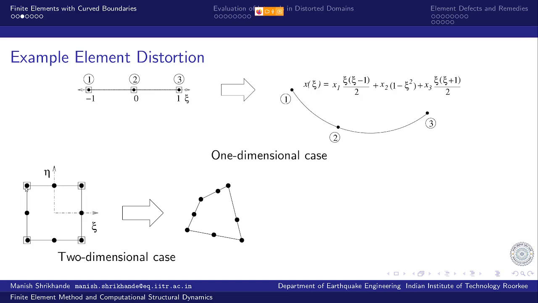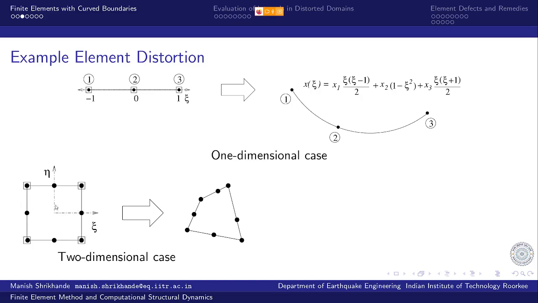So the geometry is defined by these nodes, which are enclosed by the squares, and the field variation, let's say we are dealing with elasticity problems, so the variation of displacement within the element, is defined by these field nodes indicated by the filled circles, right?